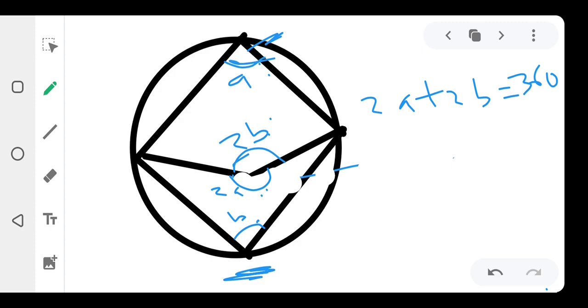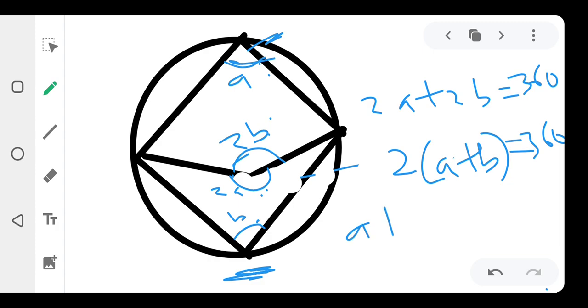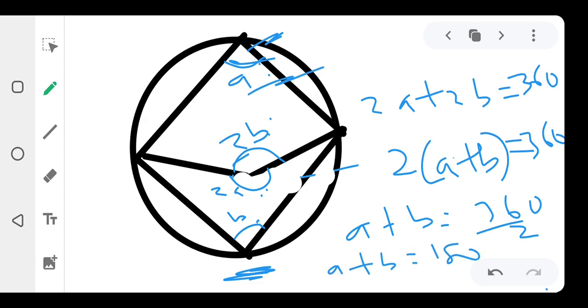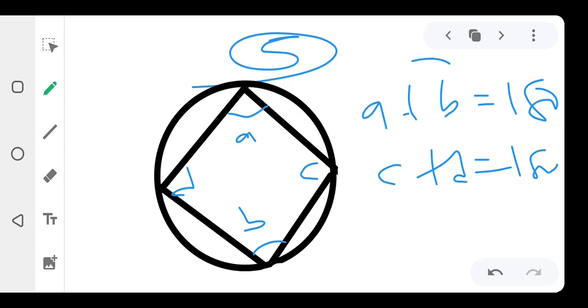Then what are we going to have? 2A plus 2B is equal to 360, right? So you're going to have 2 into bracket A plus B equals 360. So A plus B will be equal to 360 over 2. So A plus B is equal to 180. Can you now see that the sum of A plus B gives us 180? That's how we prove that A plus B is 180: the sum of the opposite angles in a cyclic quadrilateral is equal to 180. So that's just it.